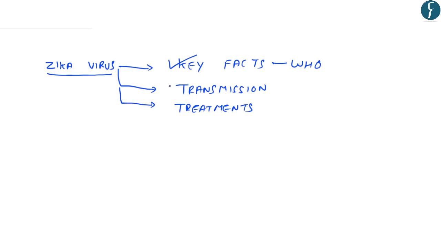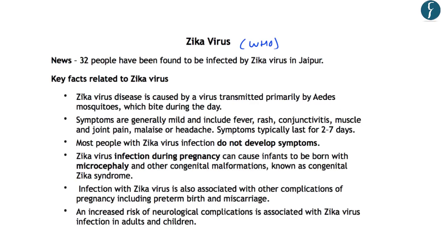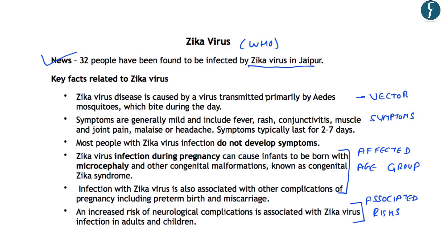Further, we will try to understand the ways in which the Zika virus can be transmitted from one person to another. And finally, we will also look at the treatments that are available which are related to Zika virus. So let us try and understand some key facts first. Now, this article is in news because 32 people have been found to be infected with the Zika virus in Jaipur in Rajasthan. Now, regarding Zika virus, these 4 points should be kept in mind.